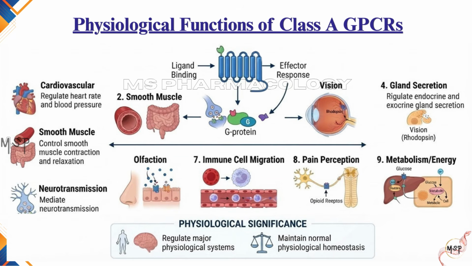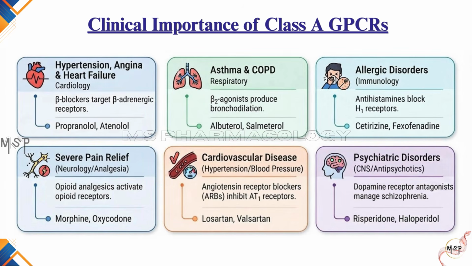Naturally, receptors that regulate so many essential processes are also of tremendous clinical importance. Class A receptors represent the largest group of therapeutic targets in modern medicine. In fact, a substantial proportion of currently approved drugs exert their effects by acting on Class A GPCRs. Examples include beta blockers, which target beta-adrenergic receptors to treat hypertension, angina, and heart failure, beta agonists, used to produce